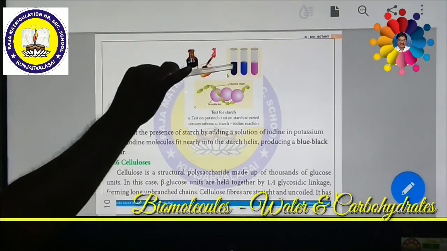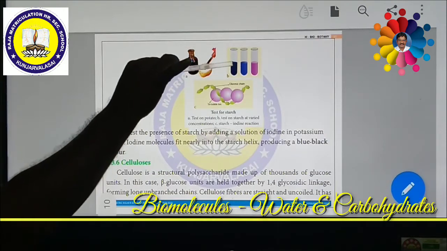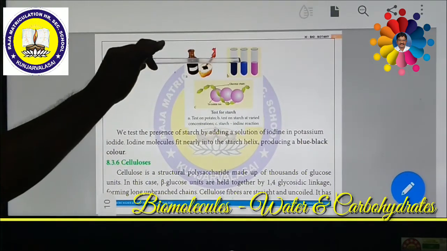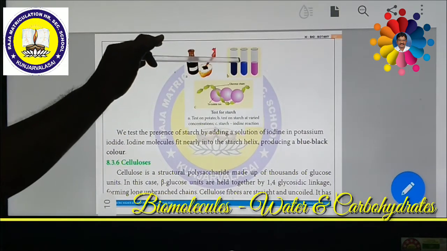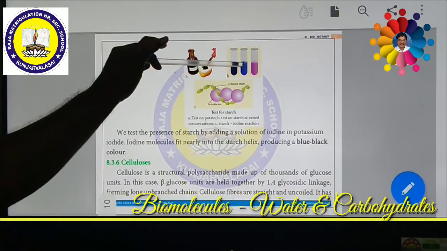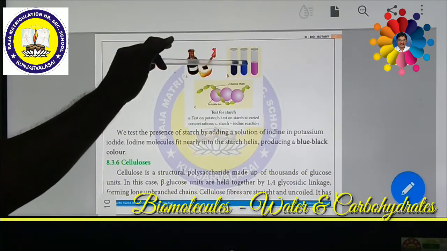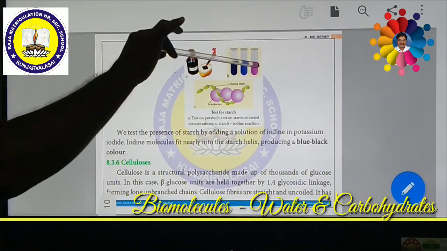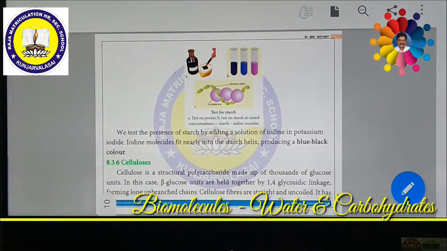If it has more carbohydrate, if starch is present, it immediately shows dark blue color. If you dilute it with more water, or it has less starch, it shows light blue color. If it has still less concentration of starch, it shows pink color.